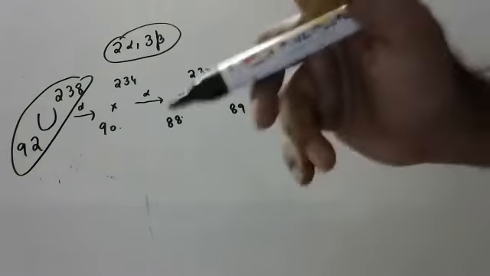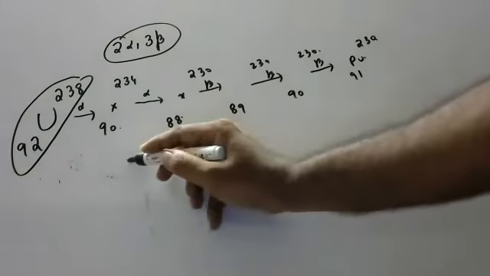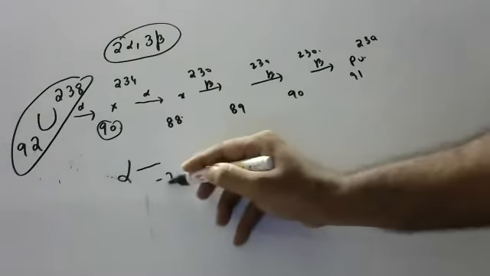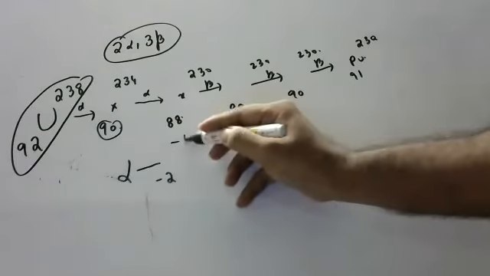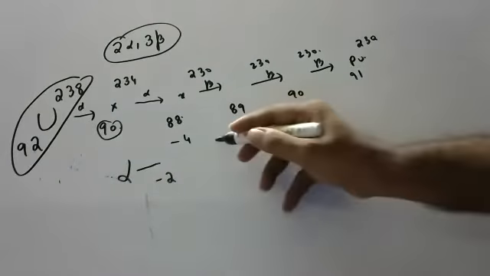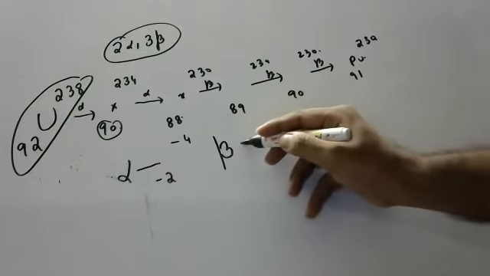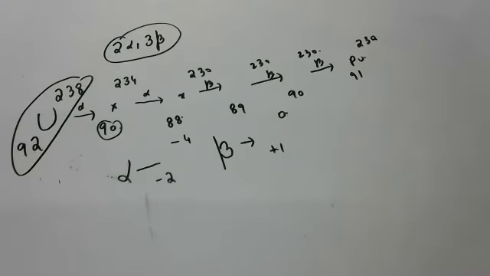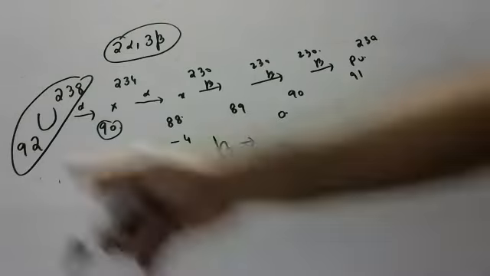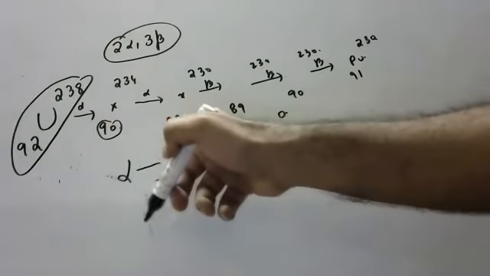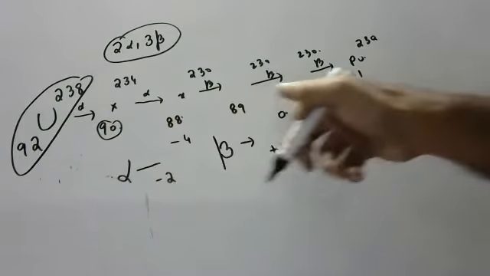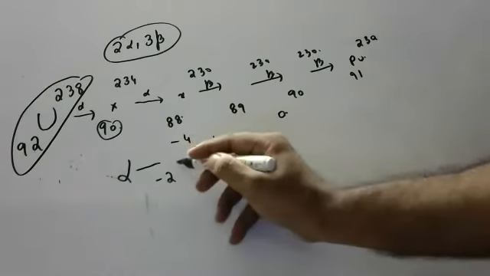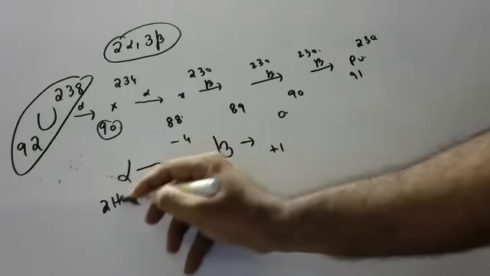How to remember? Slowly I will say, listen. Whenever any element emits an alpha particle, atomic number decreases by 2, mass number decreases by 4. Whenever any element emits a beta particle, atomic number increases by 1, mass number does not change. If you can remember this, it's over. Alpha particle means decrease, beta particle means increase. You should remember. Why does it happen? Because alpha particle means 2He4, children.